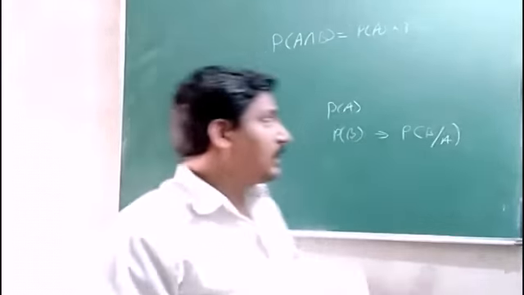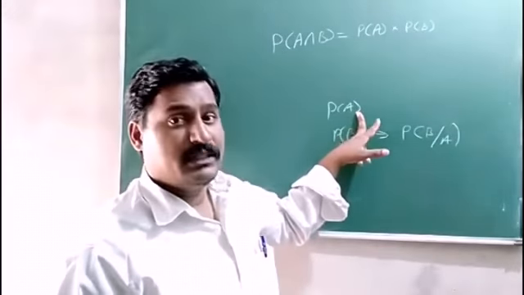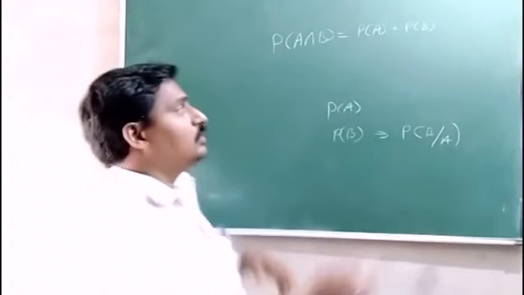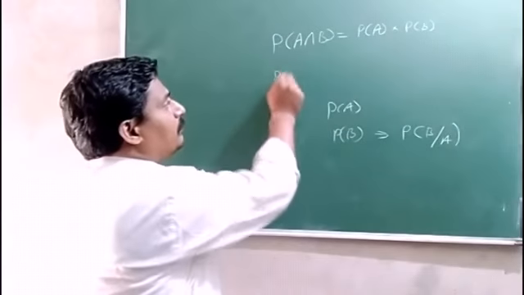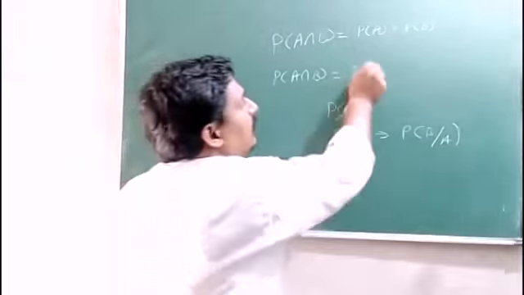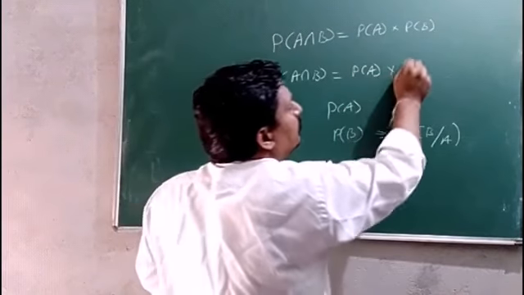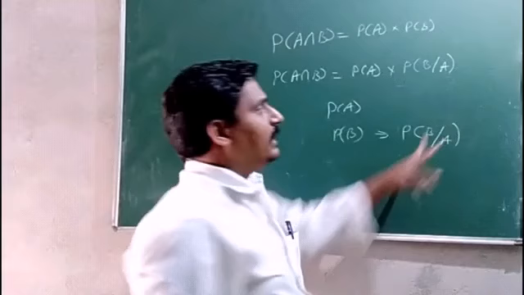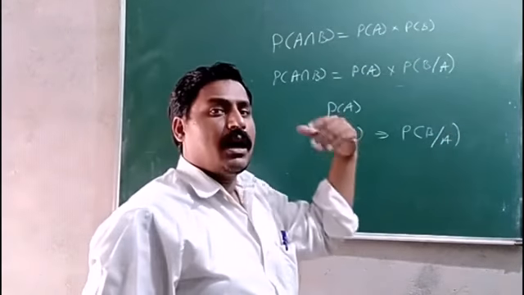It has already happened and it is a dependent event, meaning P of B given A. So for dependent events, probability of A intersection B is equal to P of A into P of B given A.